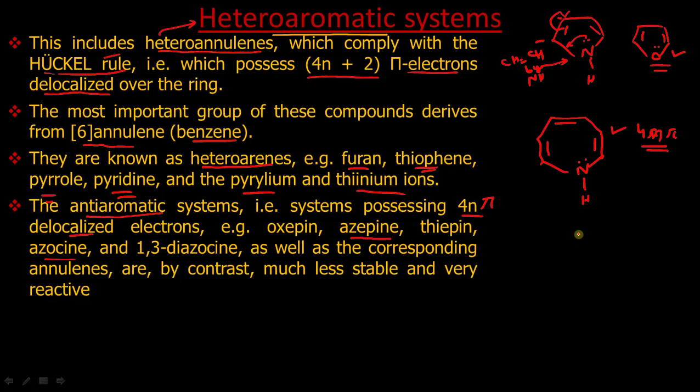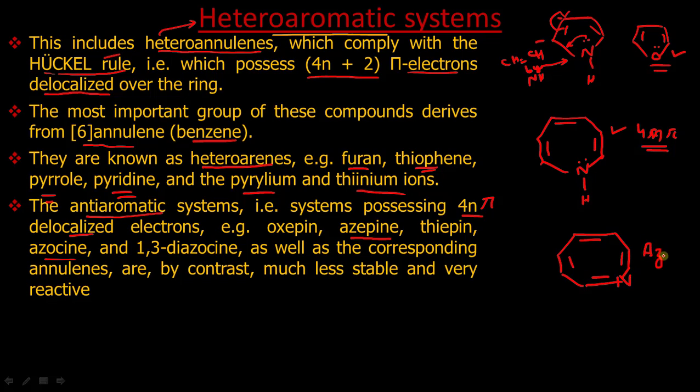We also have azocine. Structure of azocine goes like this. It is an 8-membered ring. It is a derivative obtained from cyclooctatetraene. In its structure, instead of this we have one nitrogen. So this is azocine.